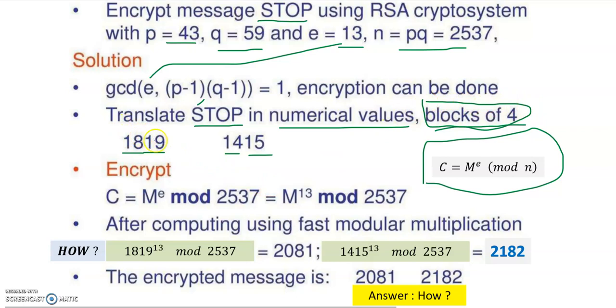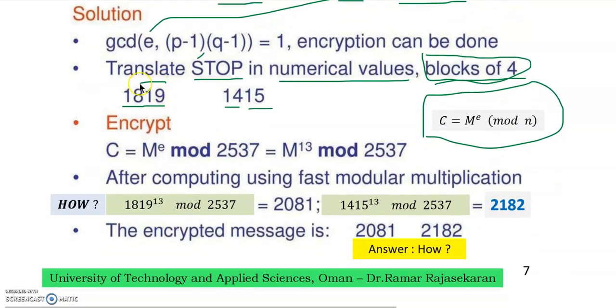So 1819, then 1415. First I take the first block, that is 1819. Now what is the rule for encryption? This is the rule. So I write C is equal to M to the power E modulo 2537, that is M to the power 13 modulo 2537. M is the whole numerical value, but I am taking 1819 the first time to calculate, then the second time 1415.